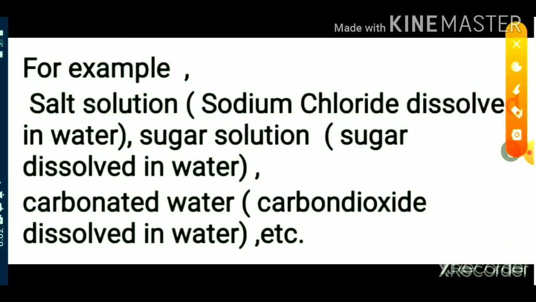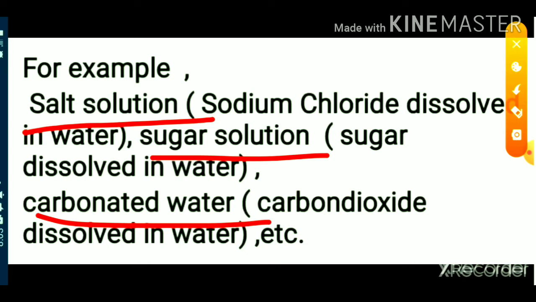These are the examples of homogeneous mixtures. Salt solution. How to prepare salt solution? Salt is sodium chloride. The salt is dissolved in water. Sugar solution: sugar dissolved in water. Carbonated water: carbon dioxide dissolved in water. These all are examples of homogeneous mixtures.